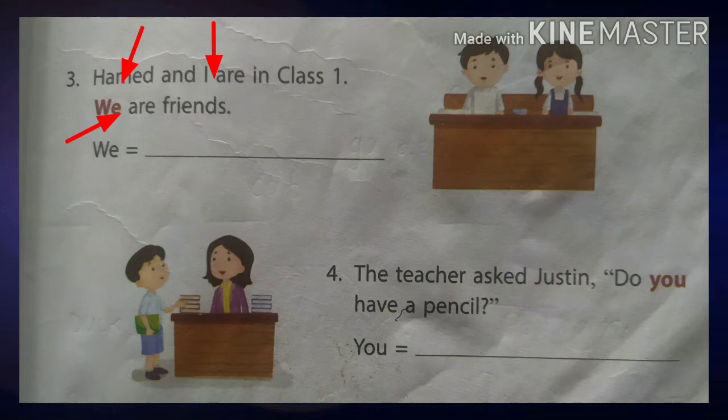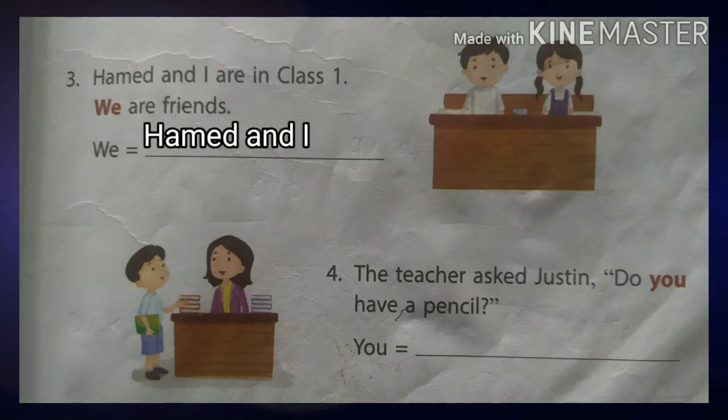We. So we are friends. So here the question is, who is we? We is Hamid and I. We is used in the place of Hamid and I.